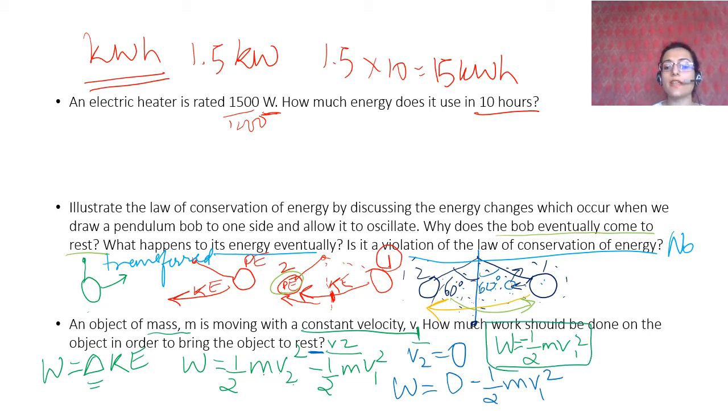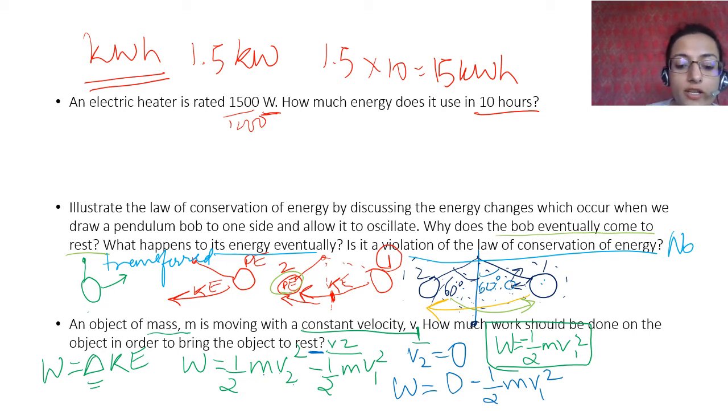What does this imply? This implies that the work done is equal and opposite to the kinetic energy. In order to bring an object to rest, you have to give equal and opposite kinetic energy. It is negative because the displacement is in the opposite direction. The work done is opposite to the movement of the object. Therefore, the work done is negative.